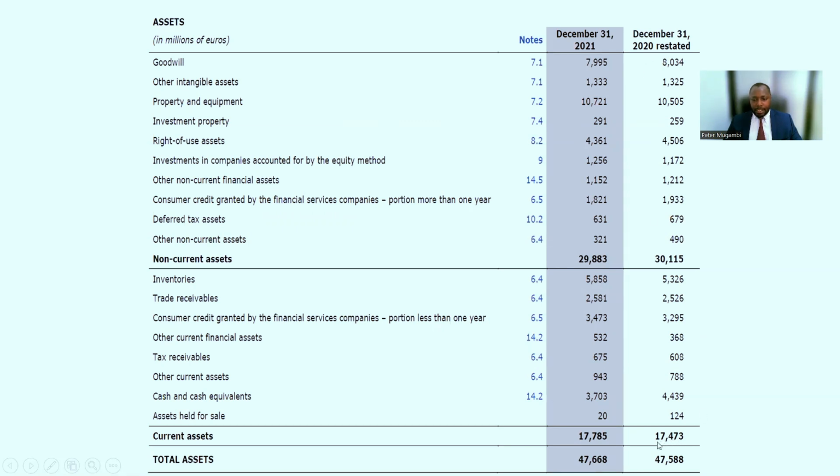The number here is 17,473. And then again for 2021, the number here is 17,783. So now you have already found your numerators, which you want to use when you are computing the current ratio, which I have just displayed, and we'll get back there.